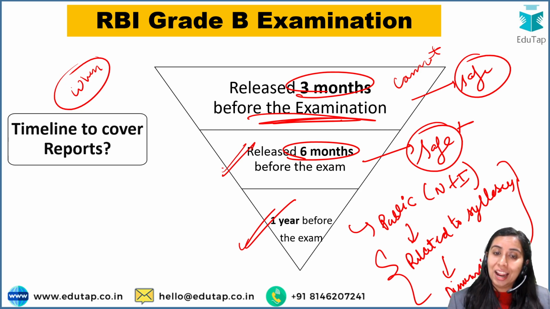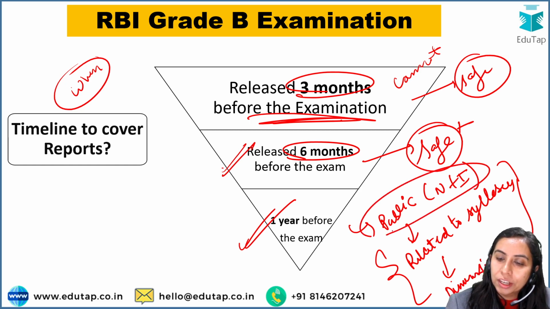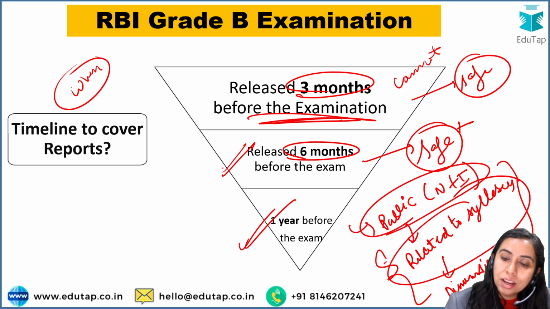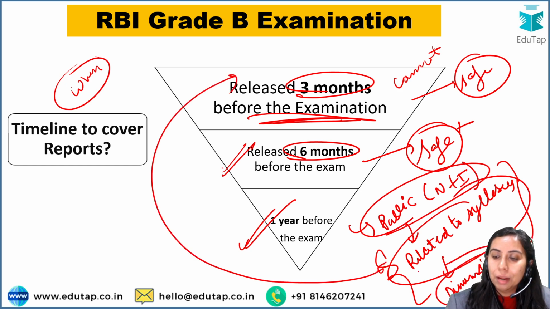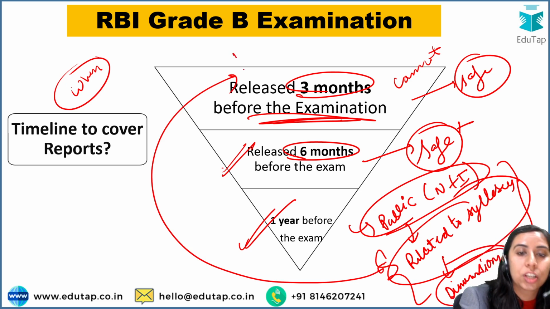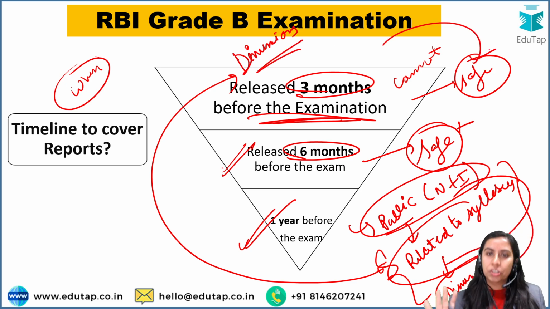But on the other hand, if you feel that, ma'am, I will have just a few days to cover my current affairs, or just a few months to cover the reports, then use your simple formula: pick up public body reports that are related to the syllabus and have been released in the 3 months before the examination, and cover their given dimensions. Guys, if you do that, again, let me tell you, you'll be in a safe zone, which means you'll be able to attempt many questions in the examination through that coverage, right?